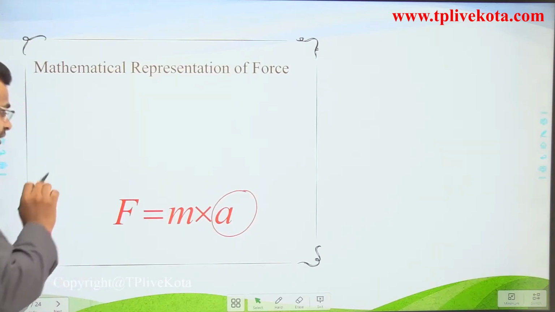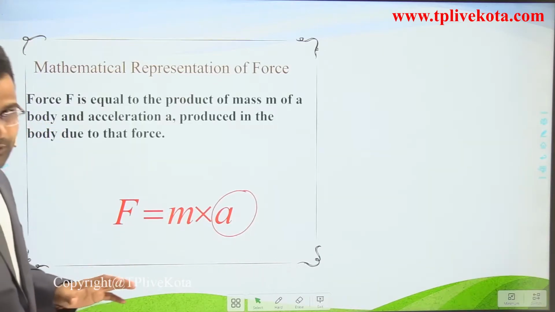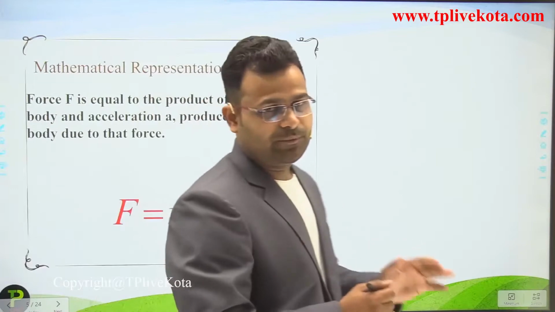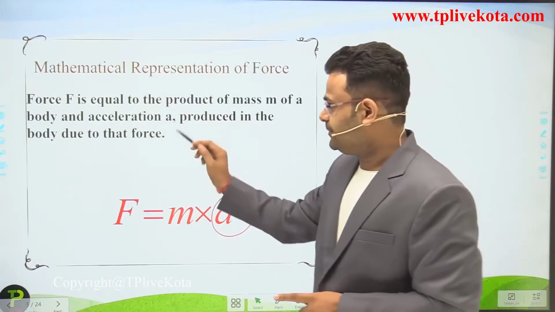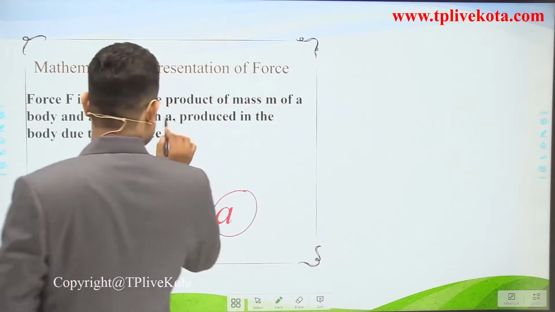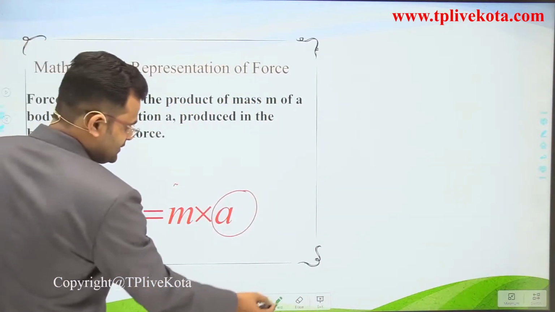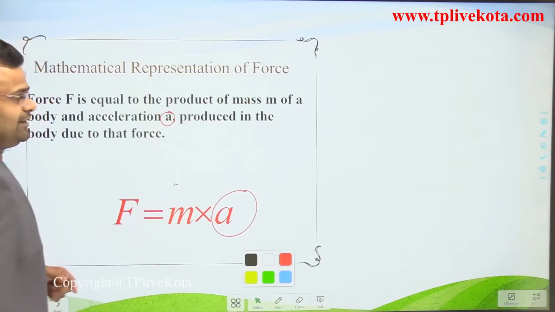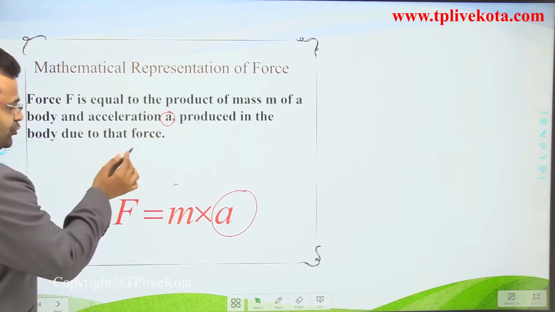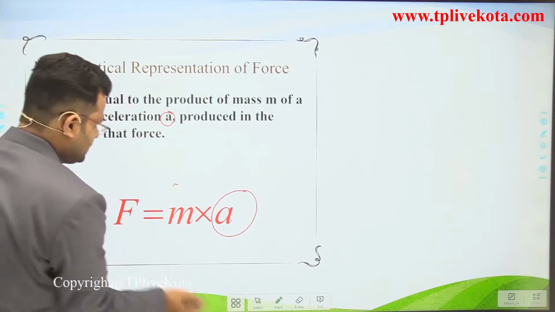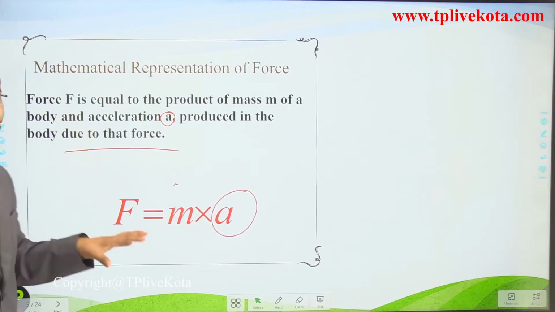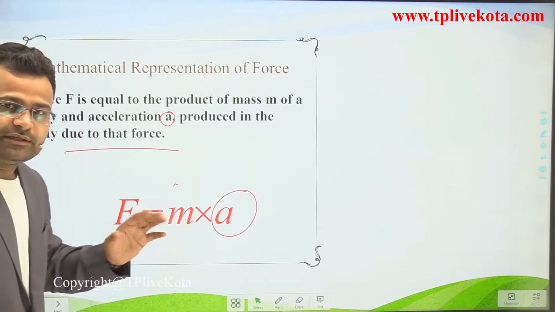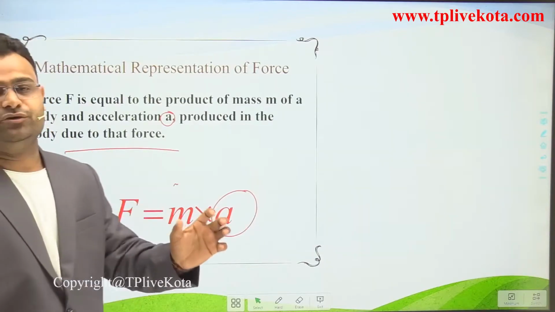Force is equal to the product of the mass of the body and the acceleration produced in the body due to that force, where acceleration is small a. Okay students, that is the mathematical formula to calculate force: force equals mass into acceleration.